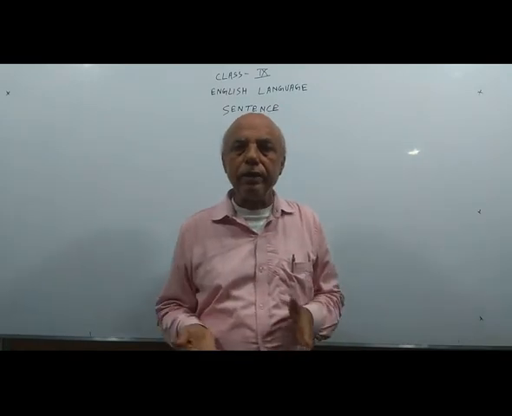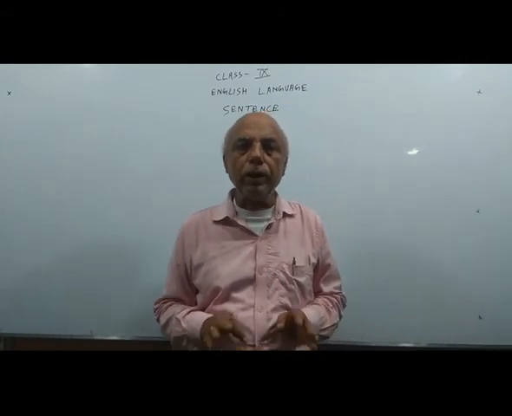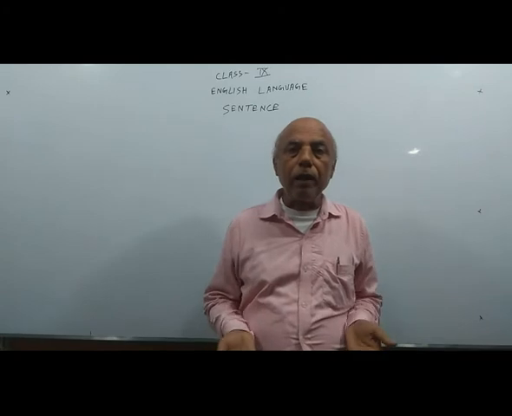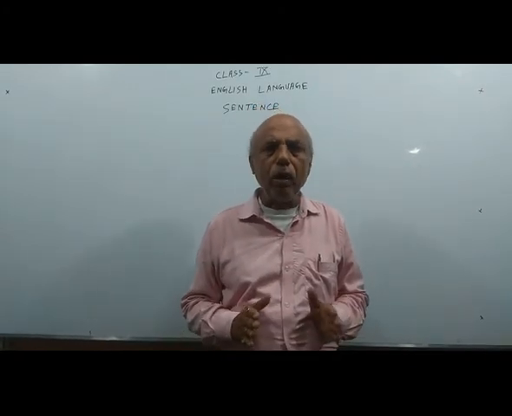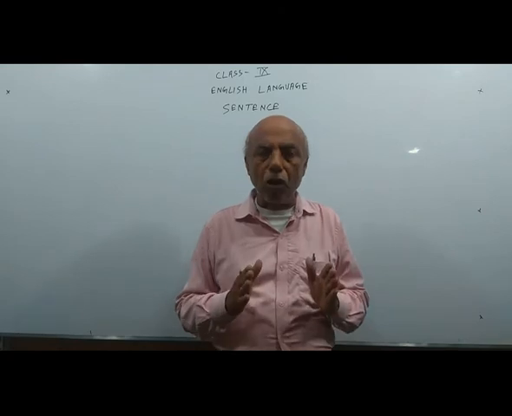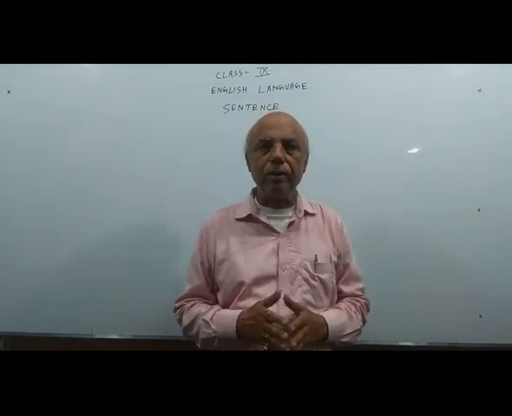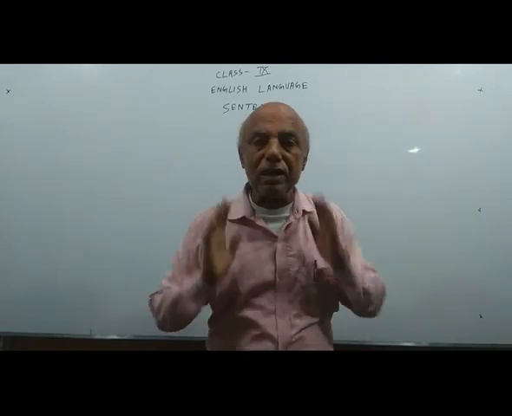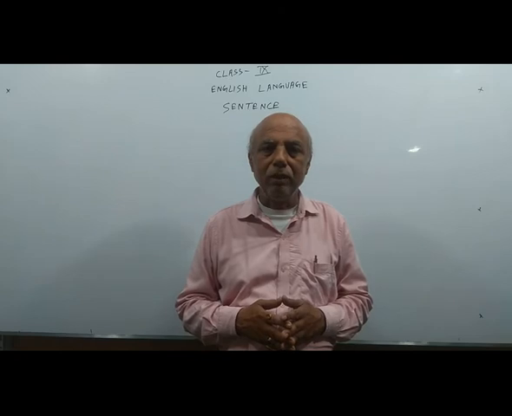In this context, I have dealt with assertive, interrogative and imperative, and thereafter comes the optative sentence. Optative is the expression of a wish and a curse, in the form of blessing and curse. May he live long.